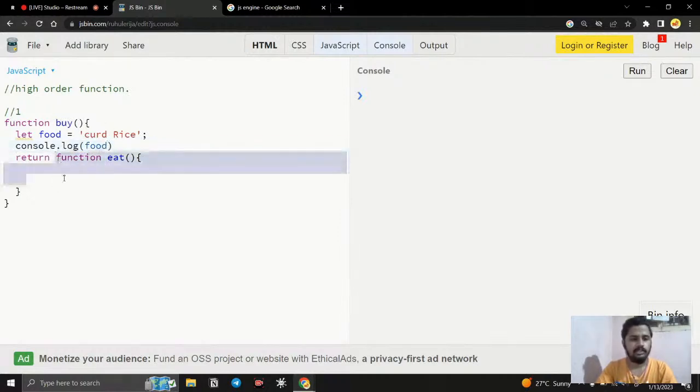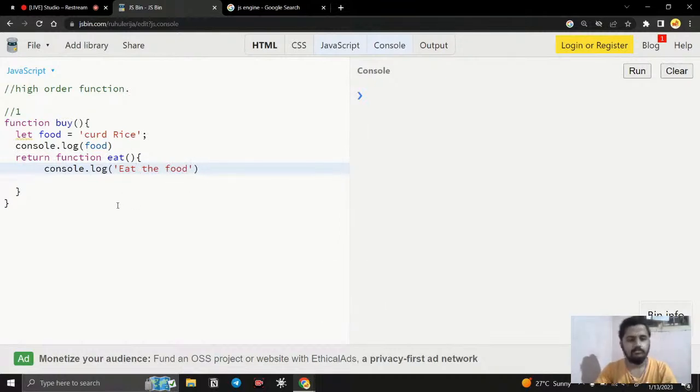So when I call this function, what is going to happen? This function is going to execute and return me another function, and here I just say console.log, eat the food.